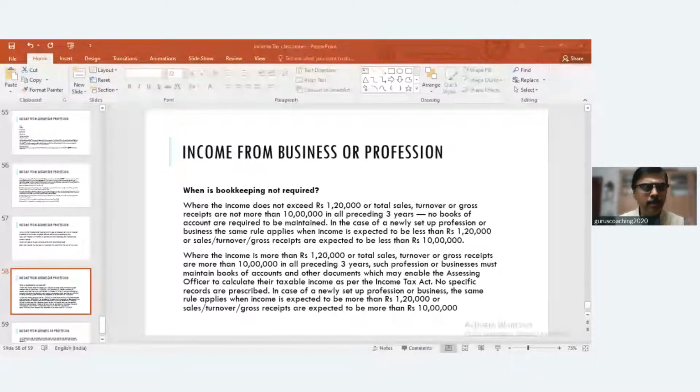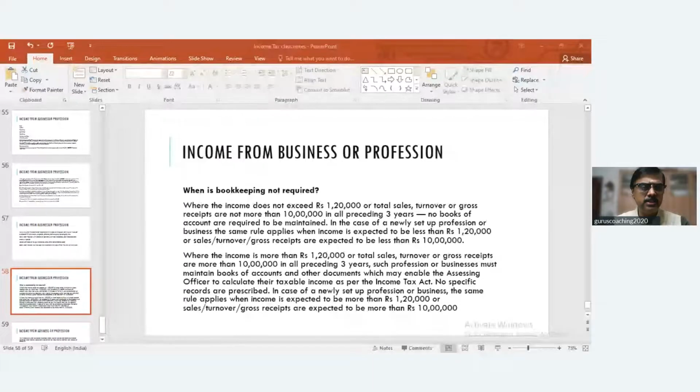Very important section. And because income itself is determined based on books of accounts maintained, it becomes essential to maintain proper books of account. Otherwise, it will be very difficult to determine the income, and the assessing officer can make a best judgment assessment. We'll come to that later in the assessment procedure.